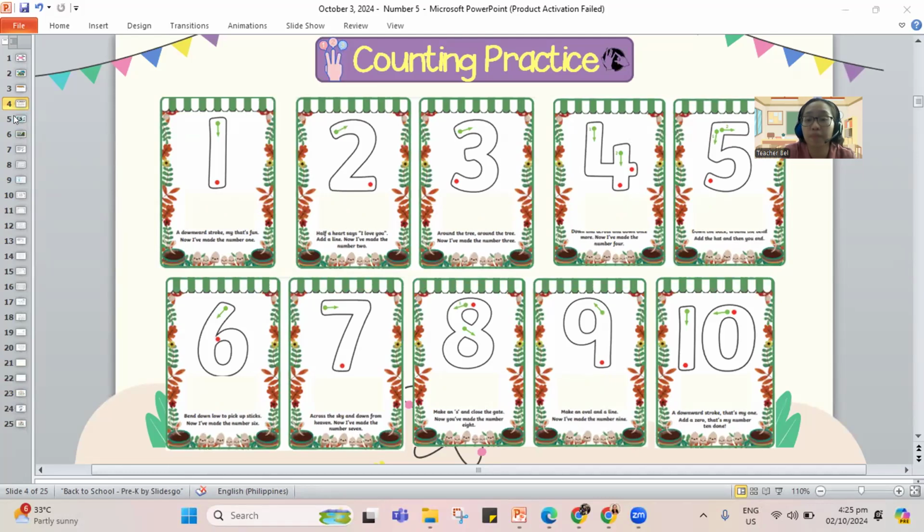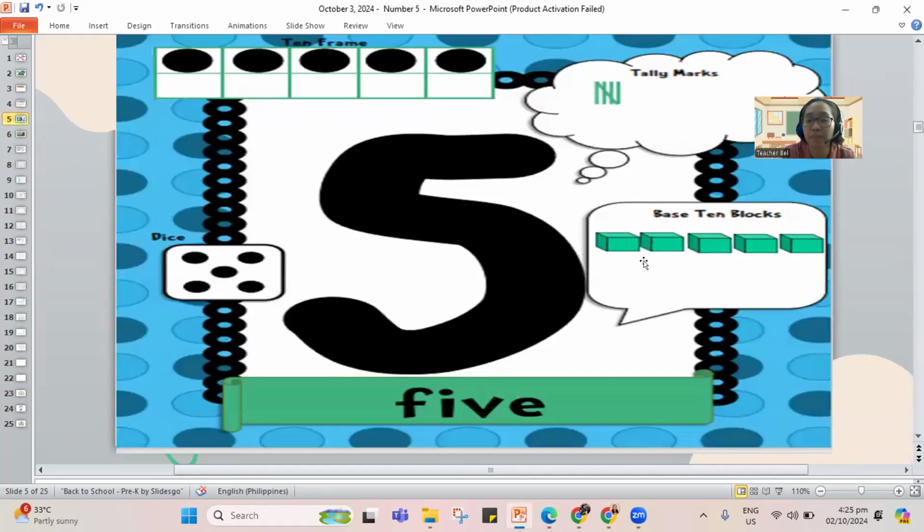We have a number friend for today, and that number friend is the number 5. So how about you show me 5 fingers up in the air? I see 5 fingers up in the air. So let us count. We have 1, 2, 3, 4, and 5.